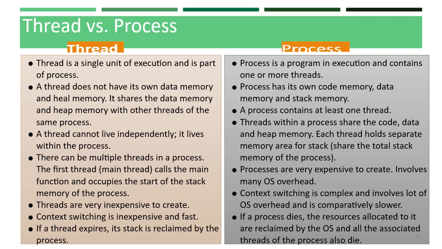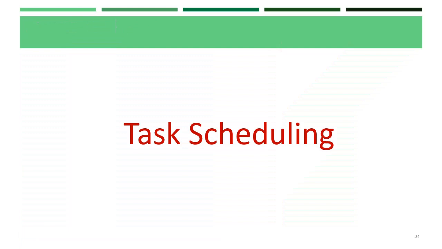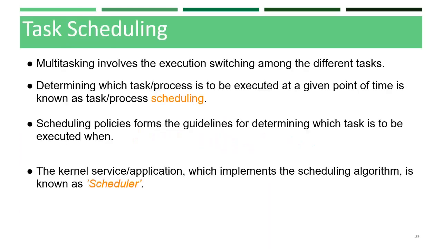If a thread expires, its stack is reclaimed by the process. If a process dies, the resources allocated to it are reclaimed by the OS and all associated threads of the process also die. So next we'll discuss task scheduling.